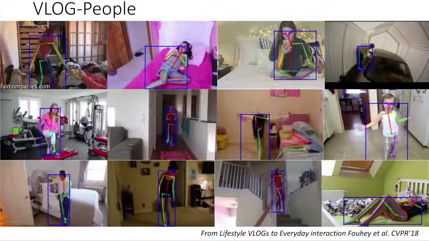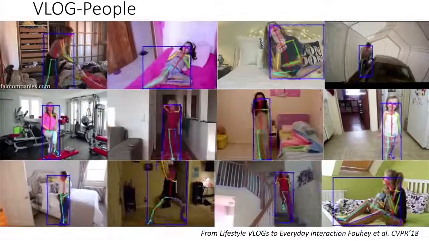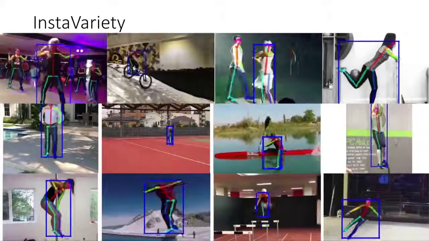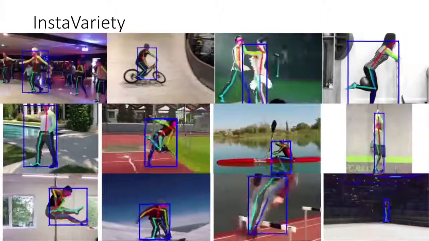We curate a new dataset, Vlog People, with 2D pseudo-ground truth annotations. Vlog People contains significantly more video content than existing video datasets with 2D ground truth annotations. We also introduce a second new dataset, InstaVariety, with 2D pseudo-ground truth annotations.